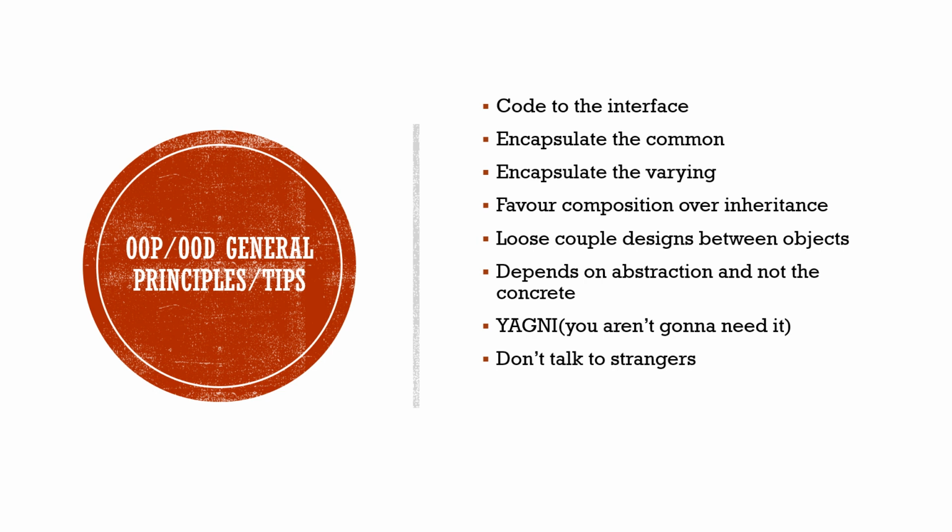We can depend on the interface or an abstract class, for example.